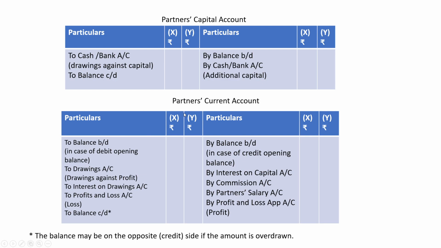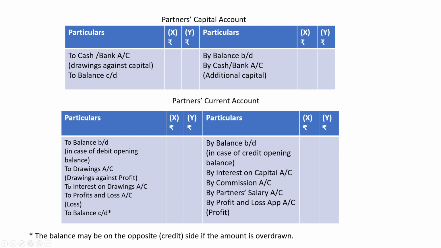And when we make the current account, if the balances of the current account are given, if they have a credit balance, we'll transfer them to the credit side. If they have a debit balance, the balance will be transferred to the debit side. All the adjustment entries relating to interest on capital, commission, partner salary, share of profit will be credited in this account.